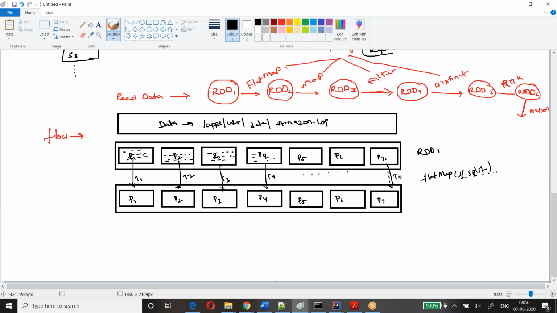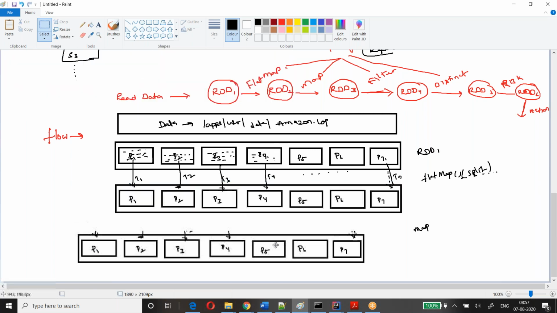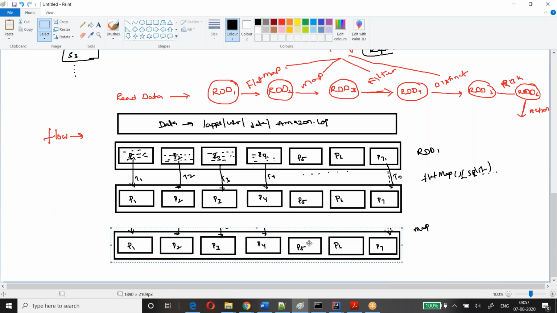Similarly, if I apply one more transformation here, let's assume I applied an increment of 100 to every ID. That's the ID there. I incremented it. So this operation also will be applied here again.